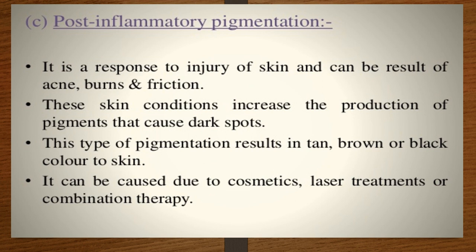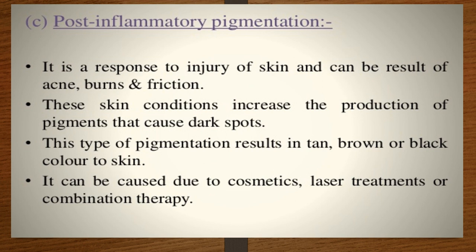These conditions increase the production of pigments that causes dark spots. When acne is there, the pigment production is increased, due to which dark spots occur, and this is known as the post-inflammatory pigmentation. This type of pigmentation results in tan, brown or black color to the skin.